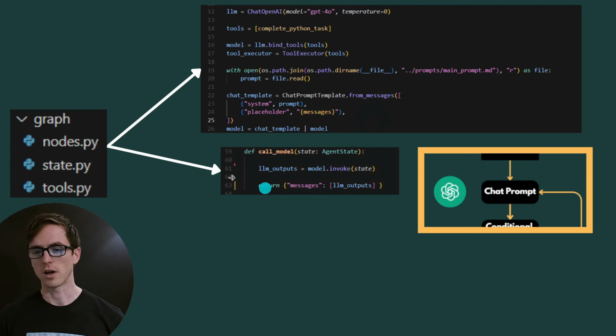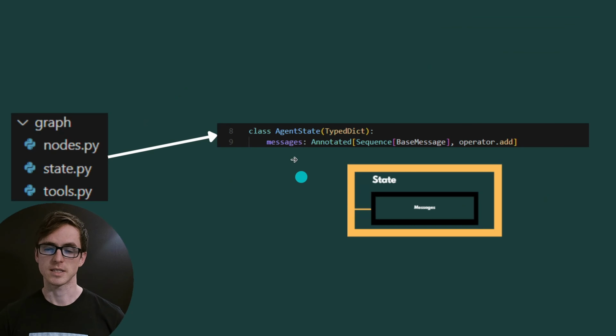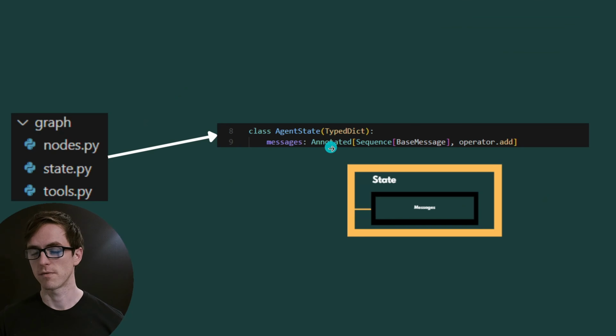Next, I've got our main chat node, which is defined here, and that's what it looks like. And all that's happening here is we're just invoking this model that we've defined up here with our current state of the graph. The new messages are being added to the graph afterwards. Let's take a look at our state. In the state, all we've got is one variable here, which is our messages. And the reason we've got these annotated and sequence classes is so that when we return a single list from one of our nodes, it gets added to the global state list. I only have to return the new message created in that node.